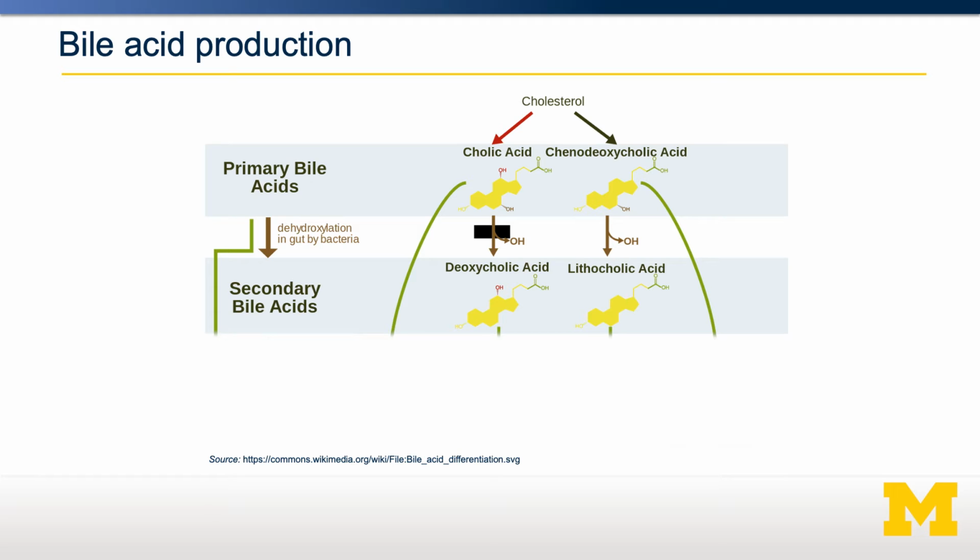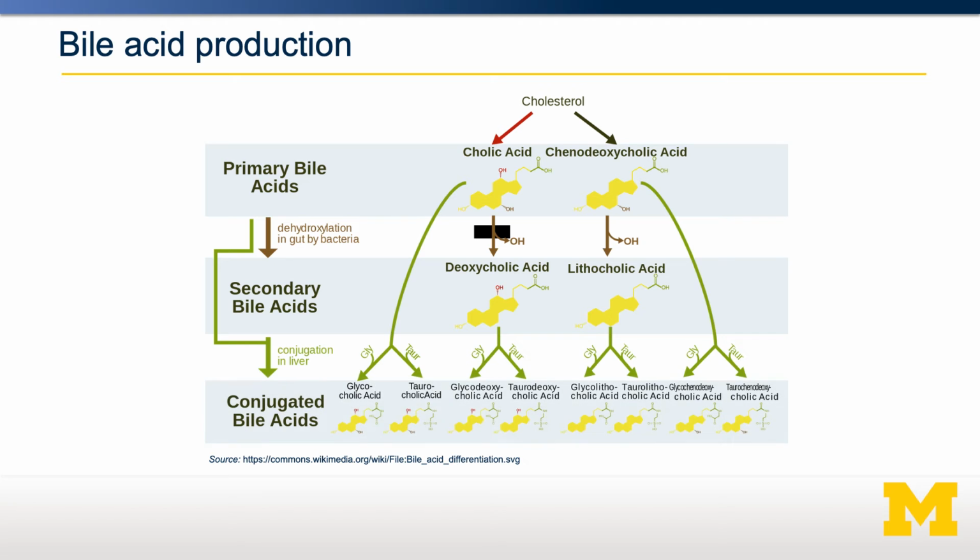All four of these precursors, the primary bile acids and the secondary bile acids, can also be conjugated when they transport back into the liver. Since bile acids can be recirculated many, many times, all of these different precursors can have either the amino acid glycine or the amino acid taurine. Taurine's an amino acid that we don't use for proteins. Those can be attached to any of those four bile acids, meaning that we can generate 8 different bile acids. These are called conjugated bile acids, once an amino acid is present.